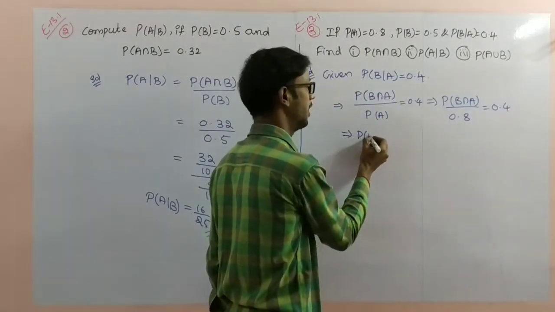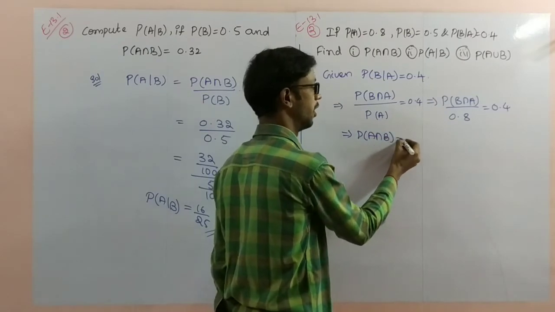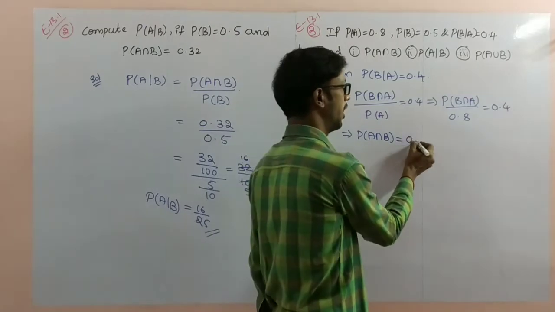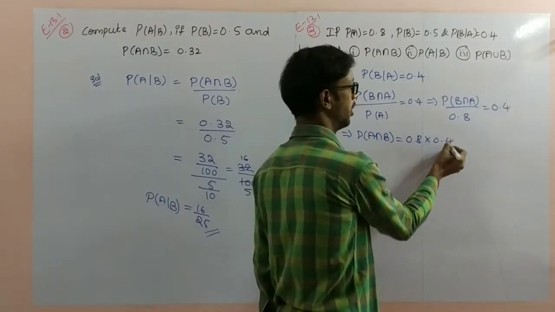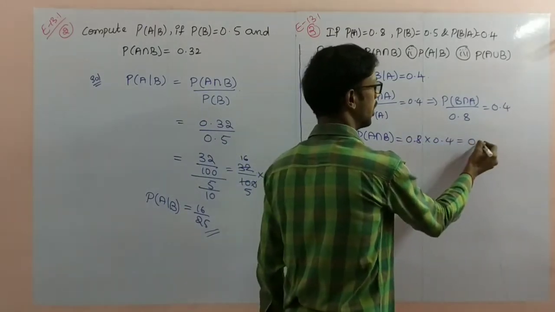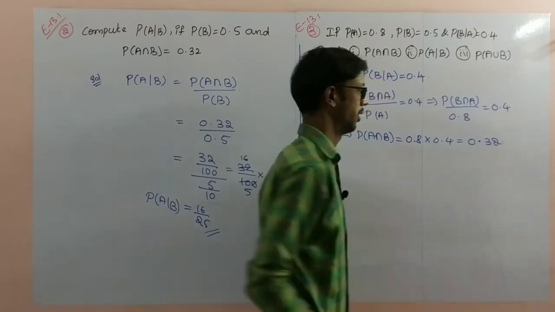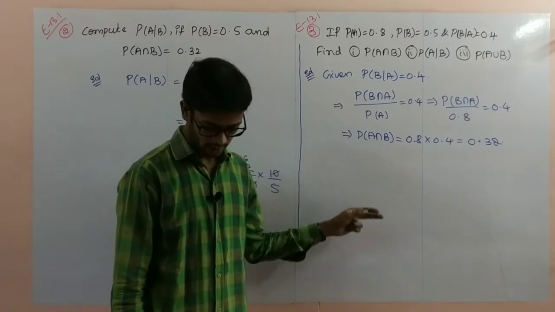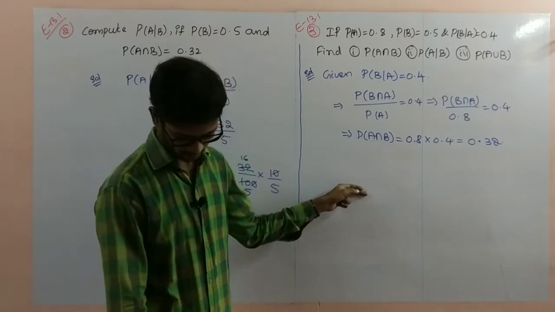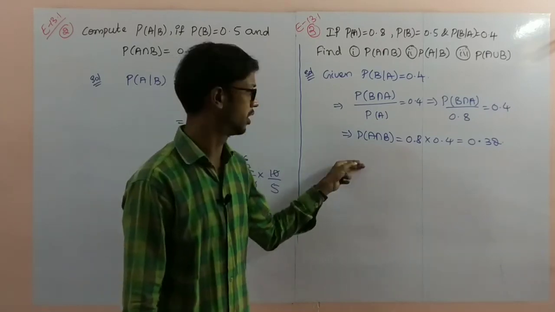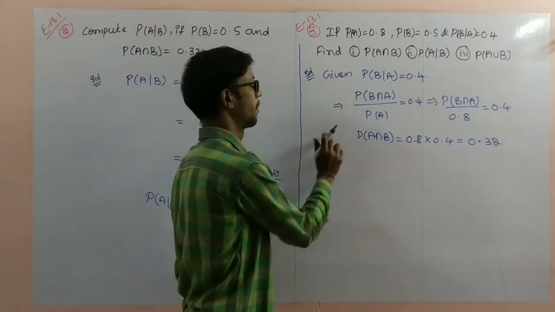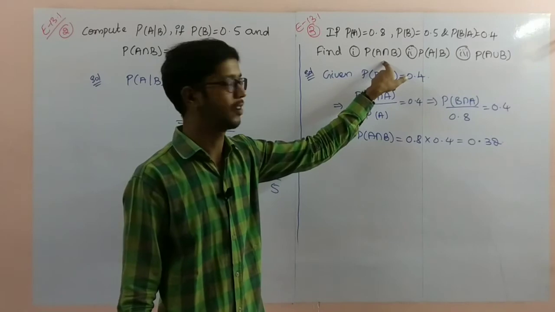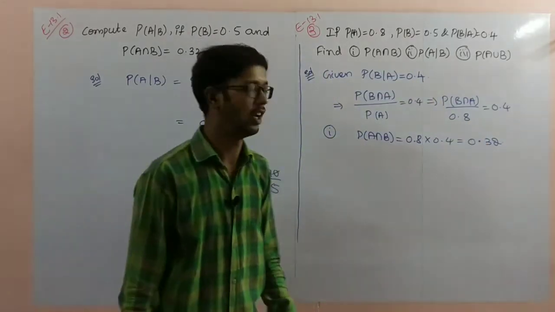So P of A intersection B is 0.8 into 0.4, which gives 0.32. This is the first one: number 1, probability of A intersection B is 0.32.